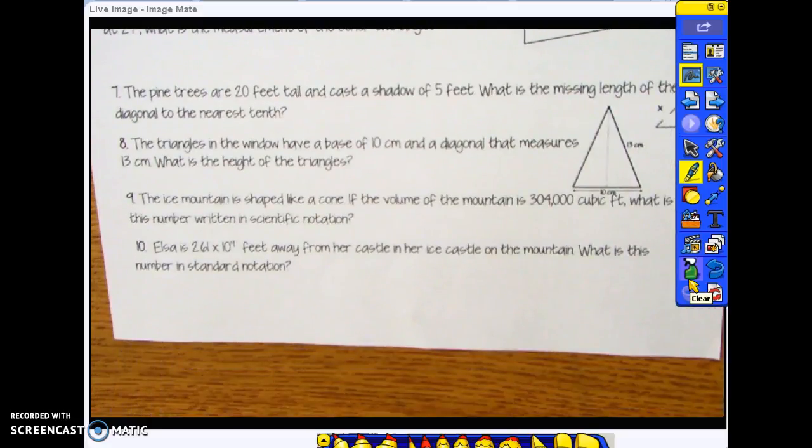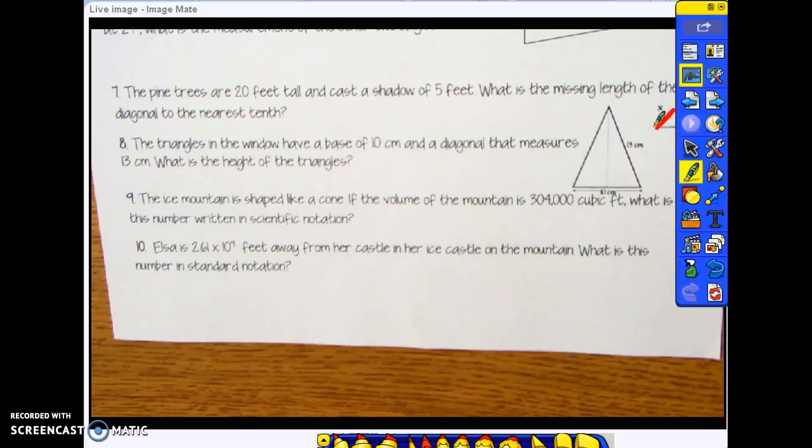For number 7, the pine trees are 20 feet tall and cast a shadow of 5 feet. What is the missing length? So we are looking for the hypotenuse.